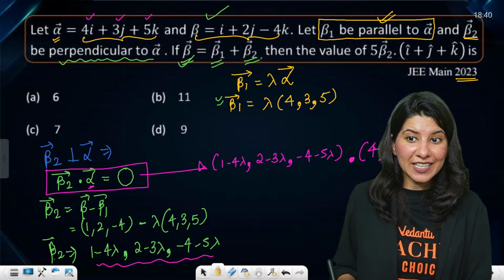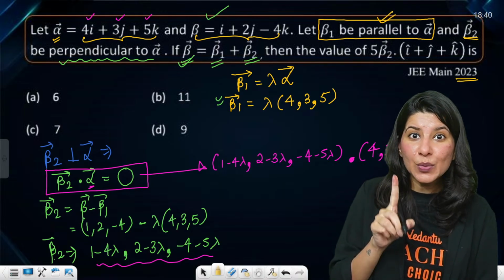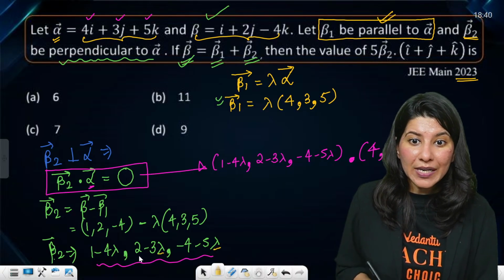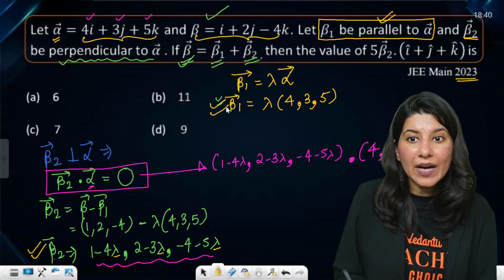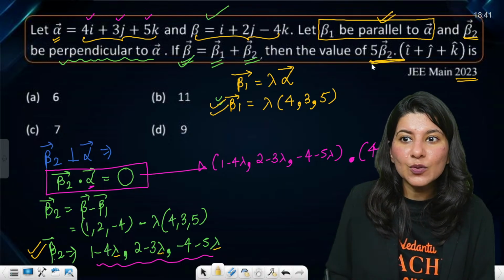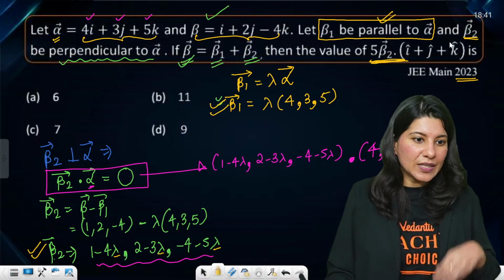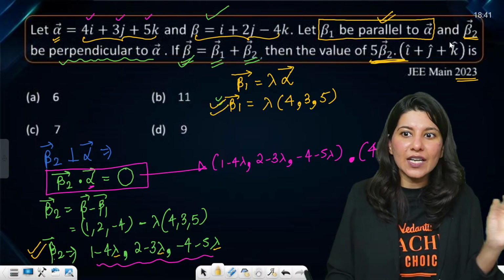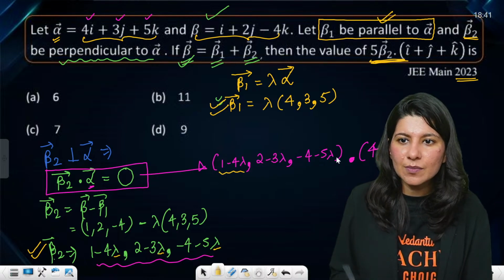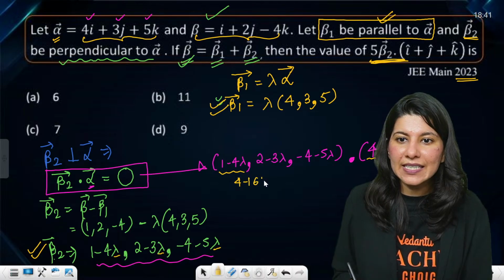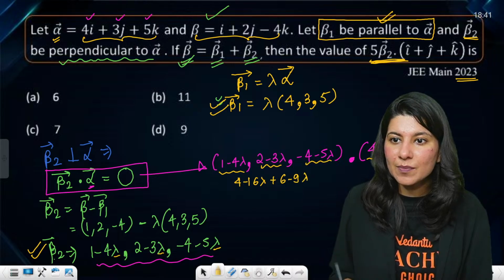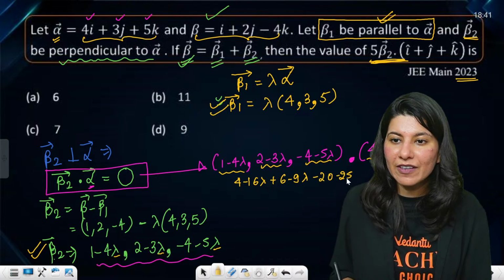Now if I take the dot product, here is the good news: I will actually get the value of lambda. Once I get the value of lambda, I will get beta 2, beta 1, everything, right? Now what they are asking is beta 2 dot i plus j plus k. So once I get lambda, I get beta 2, and the question is done. Now just find dot product 0 and calculate lambda. So this times this: 4 minus 16 lambda, plus 6 minus 9 lambda, minus 20 minus 25 lambda equals 0.